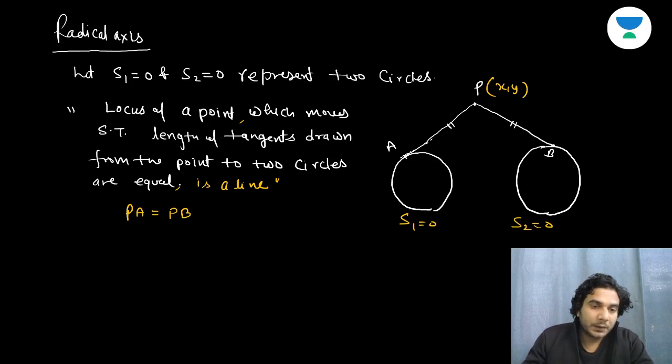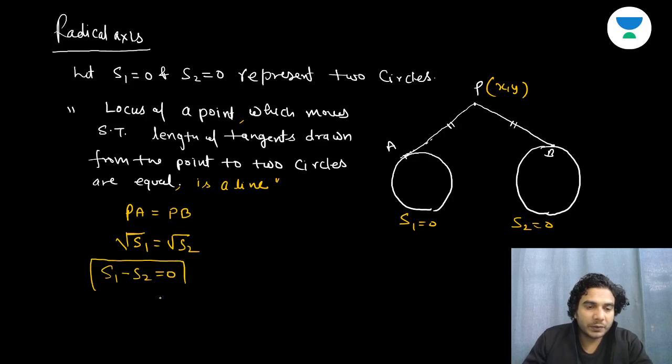If P is the point and the lengths of tangents are PA and PB, then PA is equal to PB. With respect to (x, y), this length is under root of S1 and this length is under root of S2. We equate the lengths, and after squaring we get the equation S1 minus S2 equal to 0.